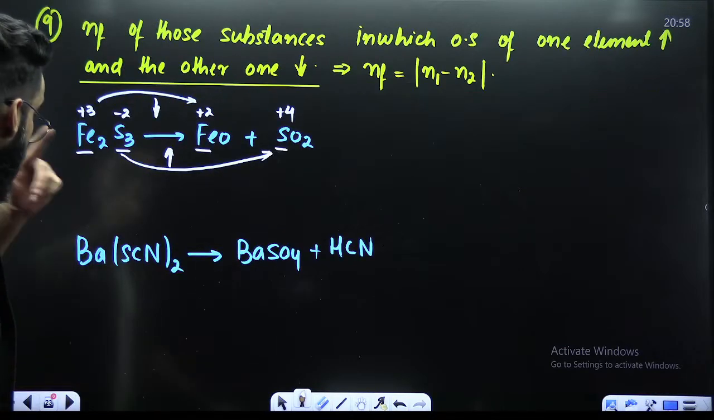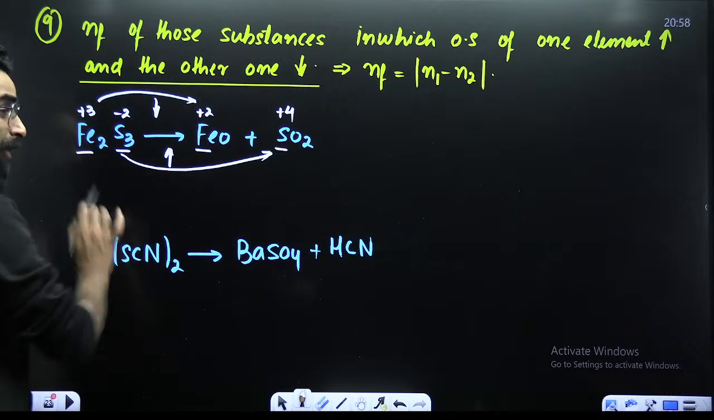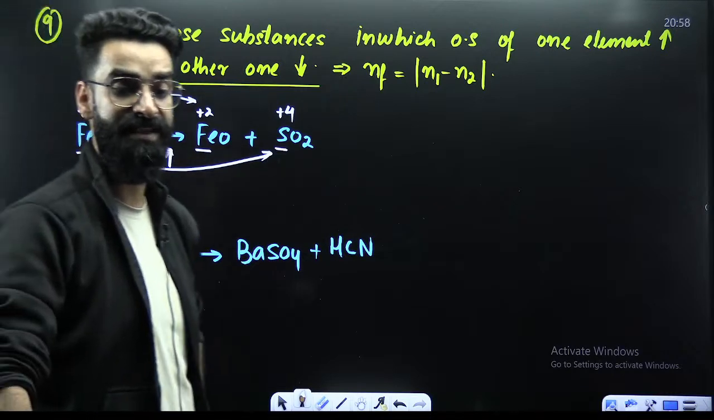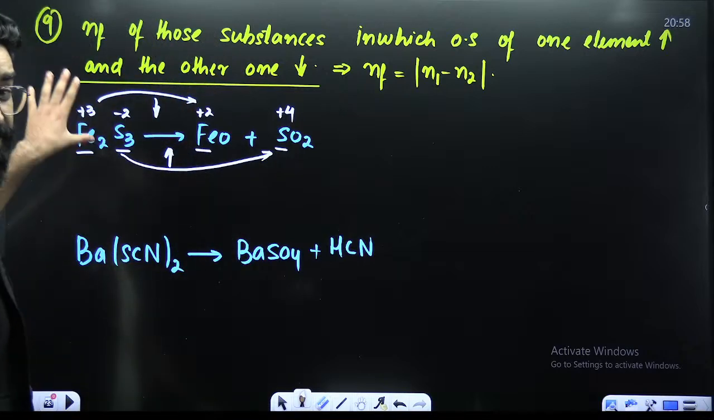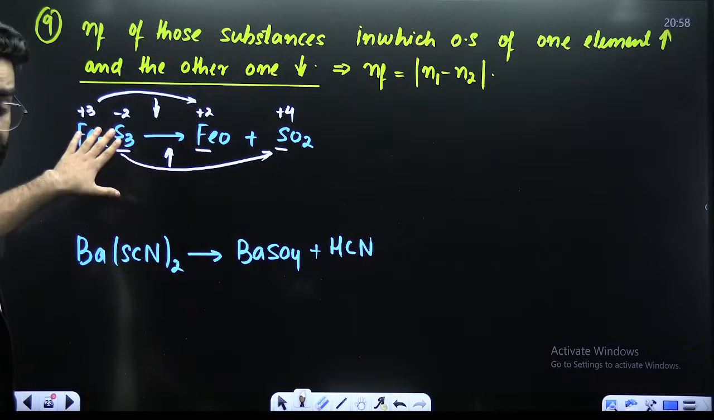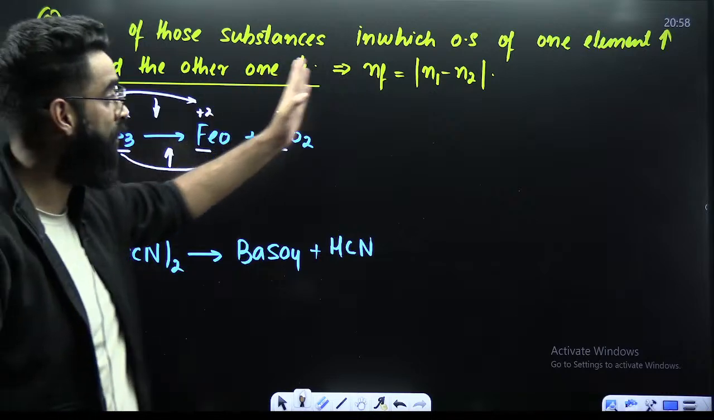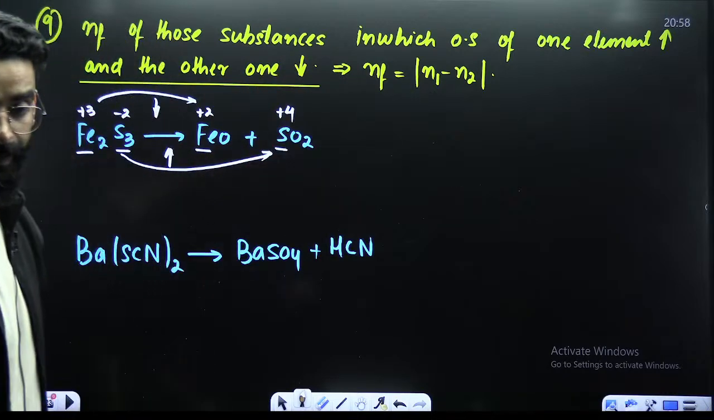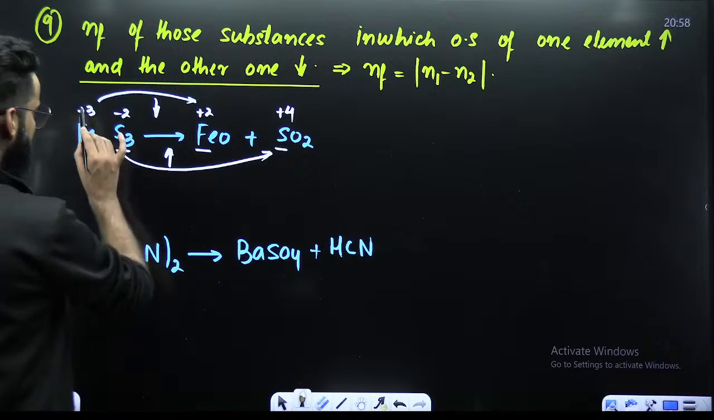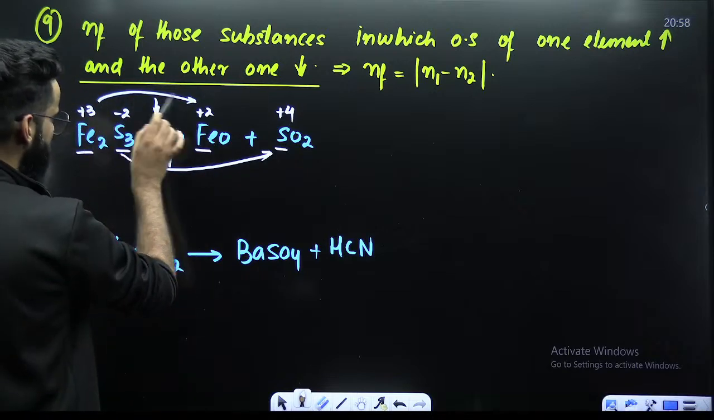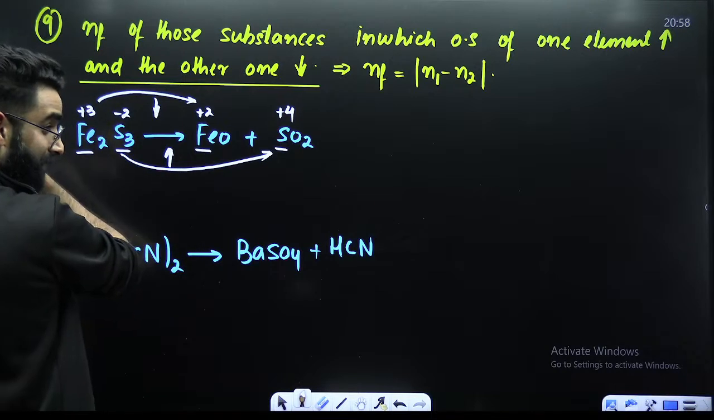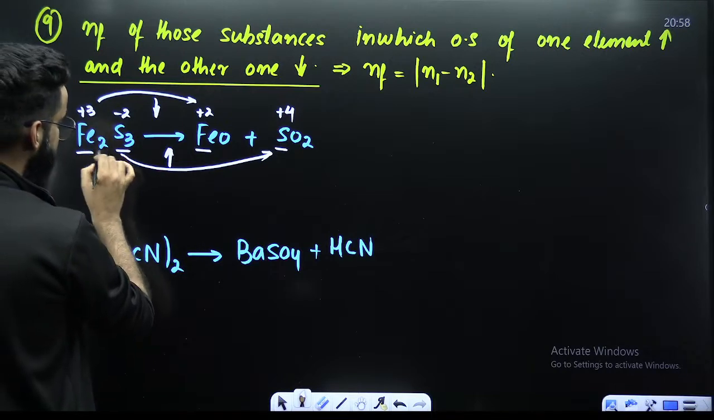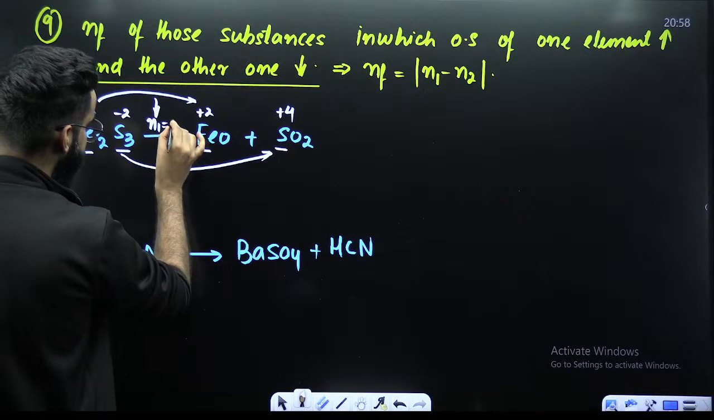All right, we'll look here now. So first of all, this is the compound wherein the oxidation state of one element is increasing, another one is decreasing. Whenever you see such a compound, its n factor is calculated as mod of n1 minus n2. Now get n1, get n2. +3 to +2. What is the change? Final minus initial. Value comes out to be 1. 1 is the change for 1. I have 2, right? So n1 value is 2.